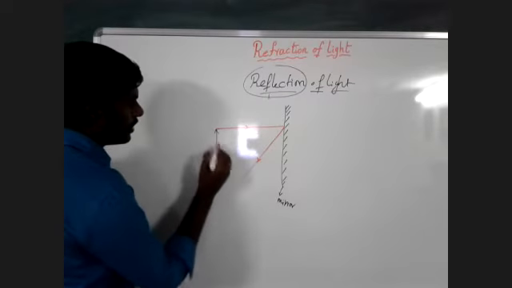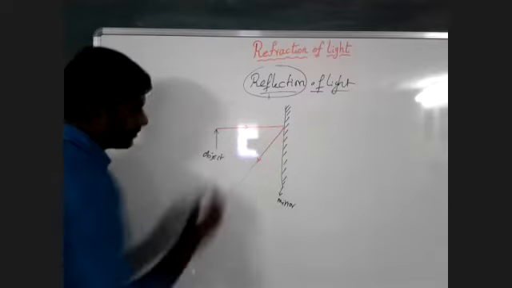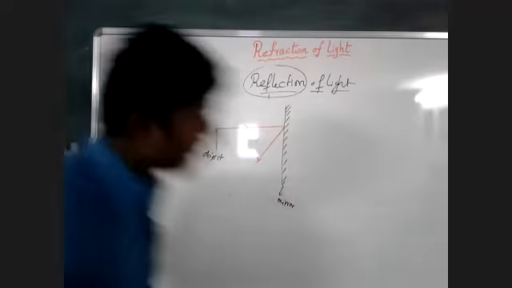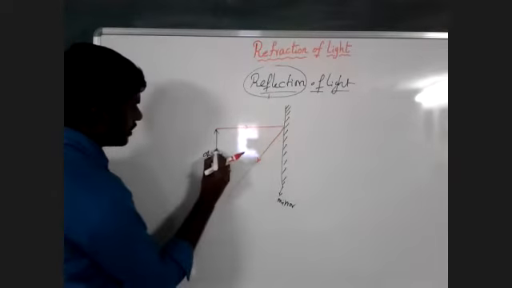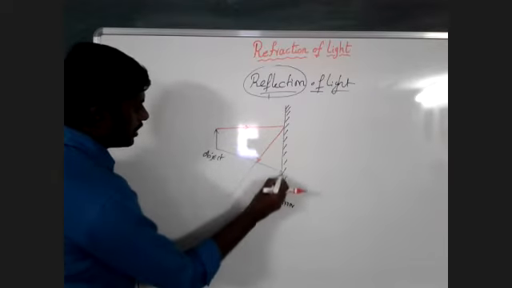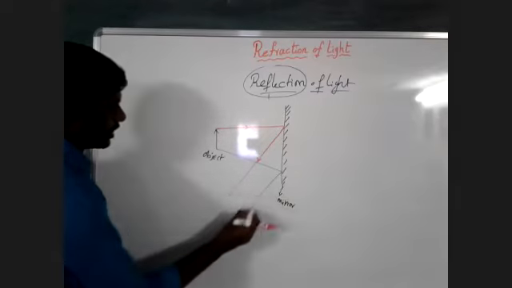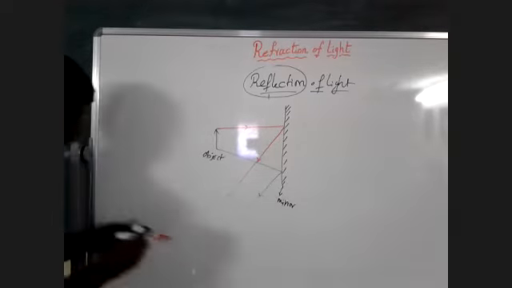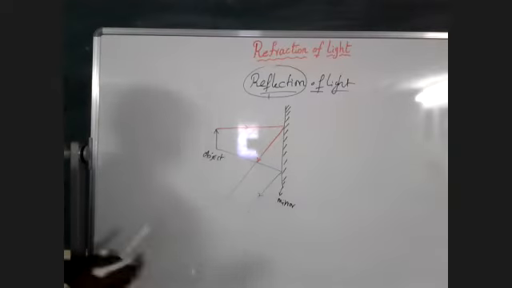When we consider the bottom, let us consider a light ray travels from the bottom of the object, touches the mirror, and it also gets reflected. Observe here carefully.